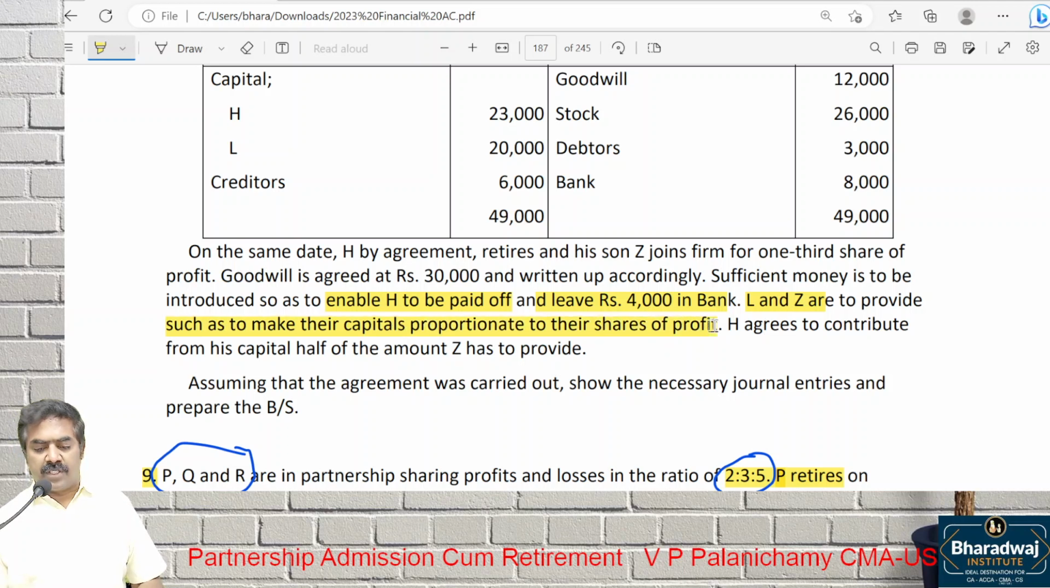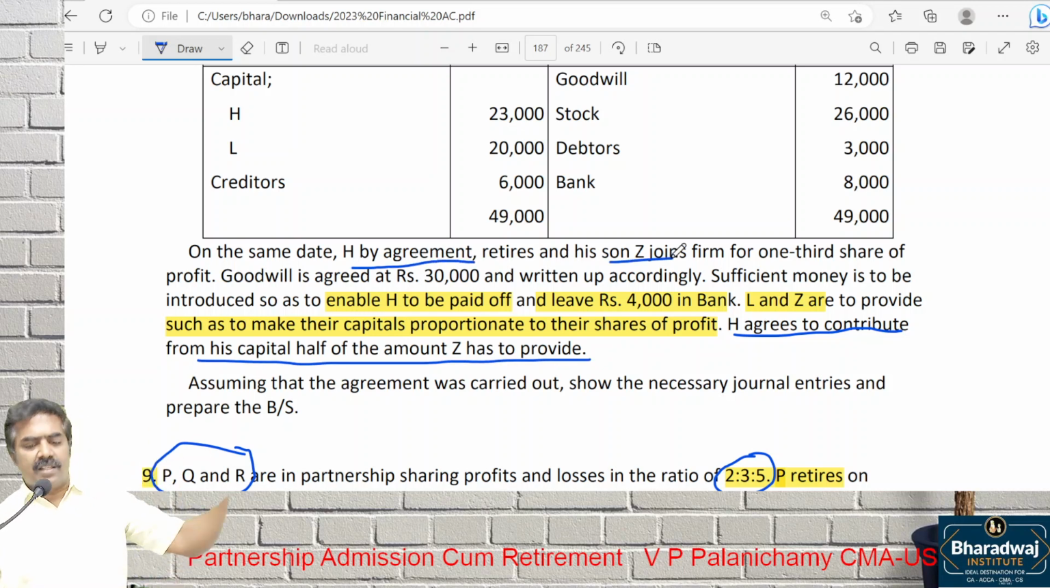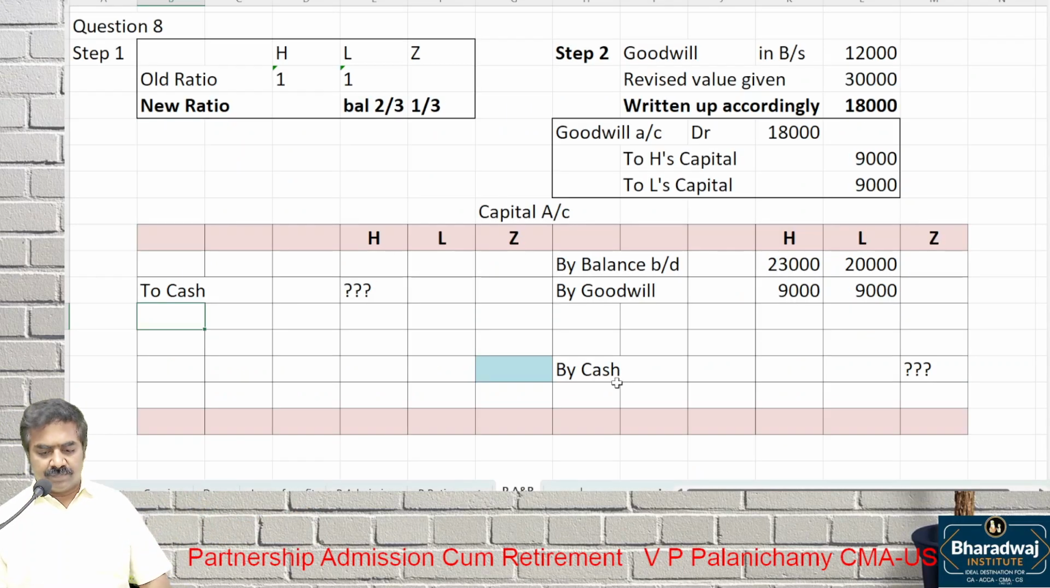Proportionate profit sharing ratio. Look at the next one. H agrees to contribute. Who's H? Father of son. Father of son Z, right? What does the son have to do? In that, 50% is contributed by his father. In the cash he has to bring, right? In the 50%, contributed by what? H.